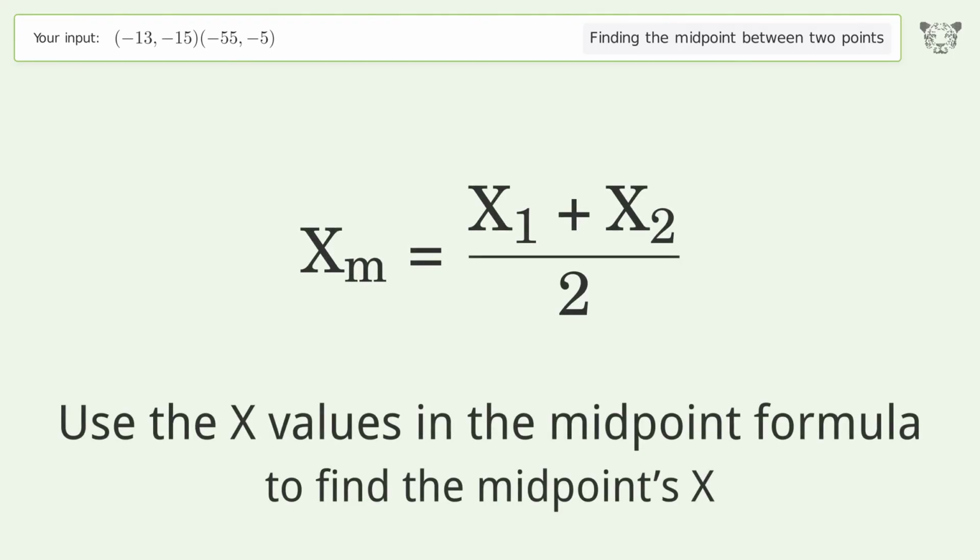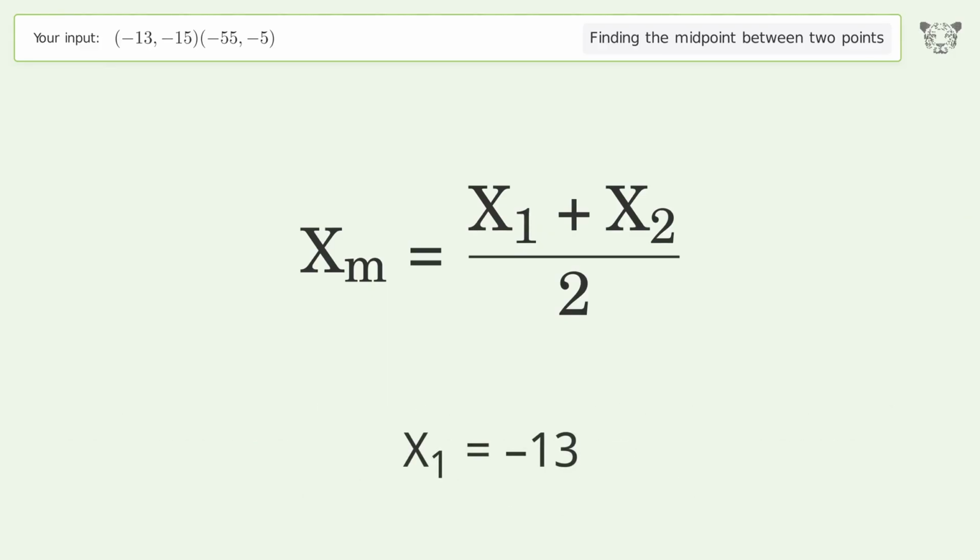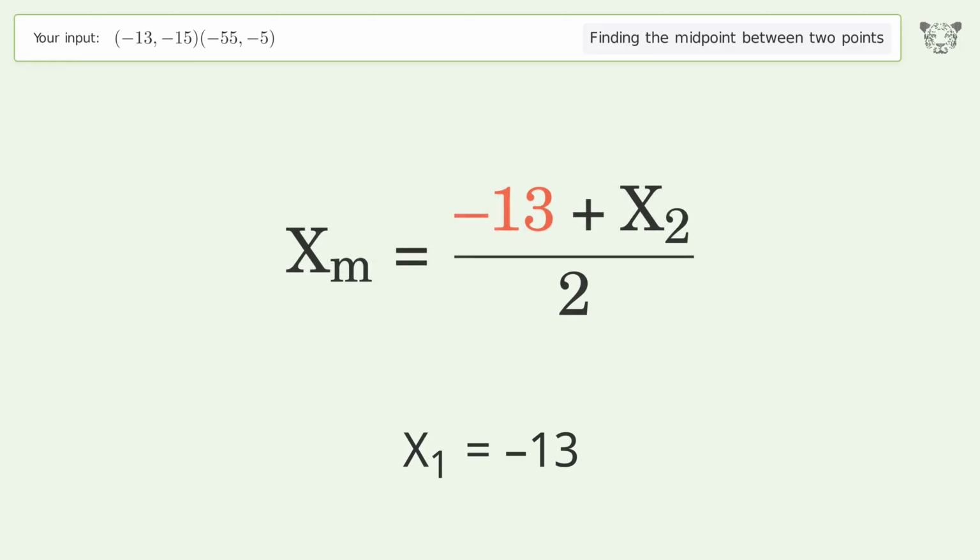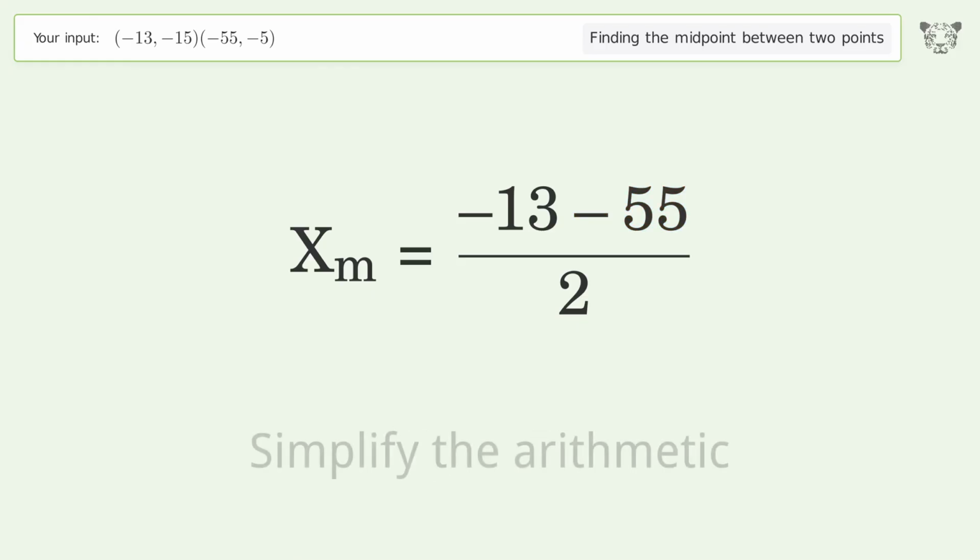Use the x values in the midpoint formula to find the midpoint's x. x1 equals -13. x2 equals -55. Simplify the arithmetic.